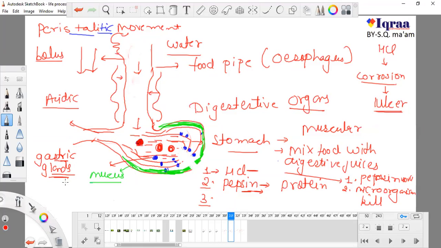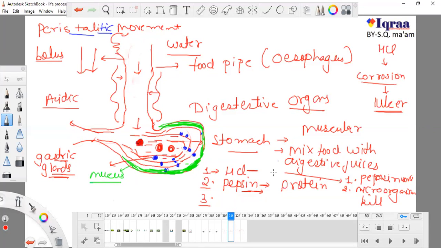To get rid of this, our stomach also secretes mucus, which is present all over and helps to not corrode, nullifying the effect of HCl.